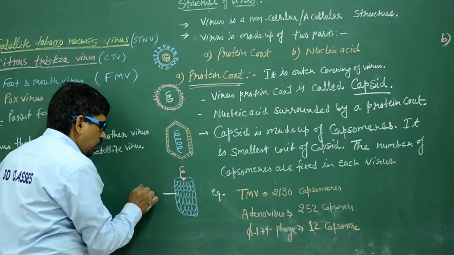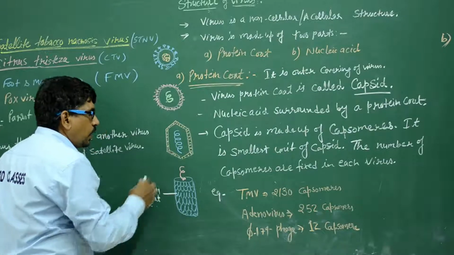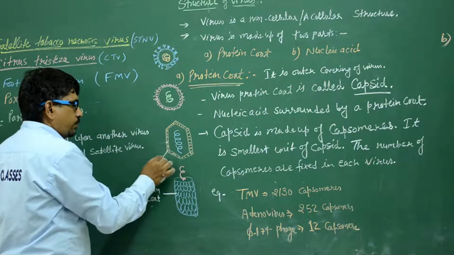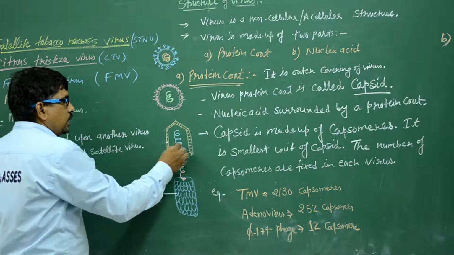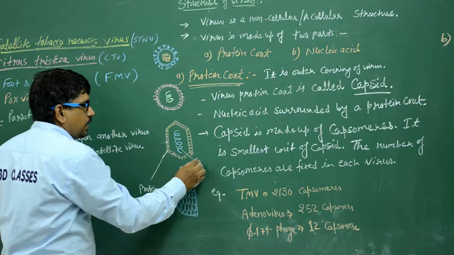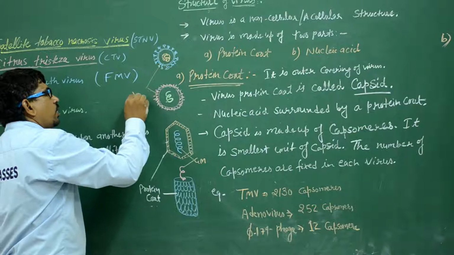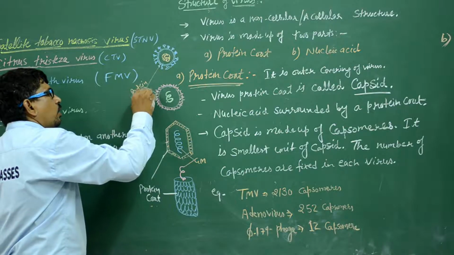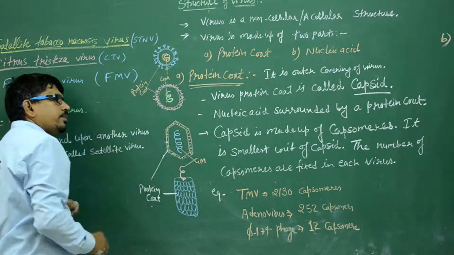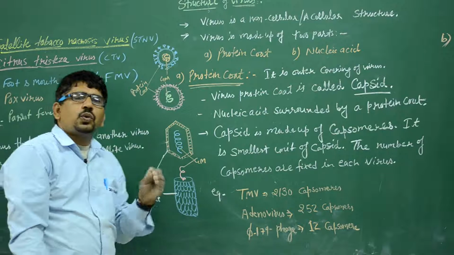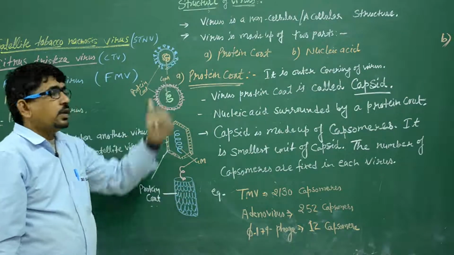First, the outer part is known as the protein coat, and inside the virus is the genetic material. Same here, the outer covering is known as the protein coat, and inside it the genetic material. So each virus is made of two components. The outer covering is known as the protein coat or capsid, and inside is the genetic material.